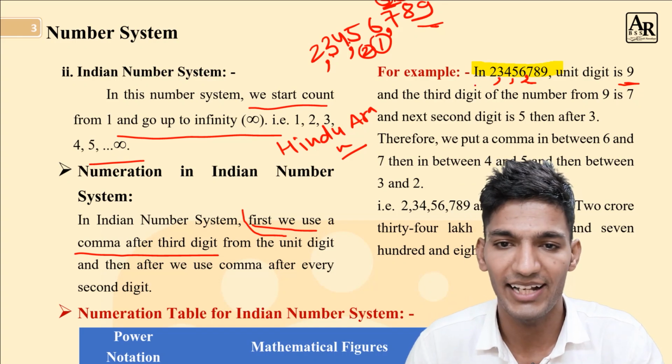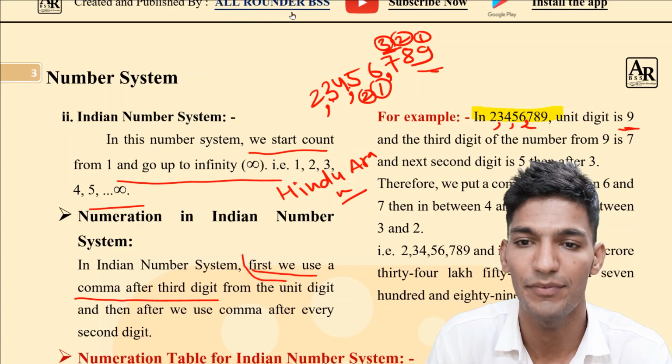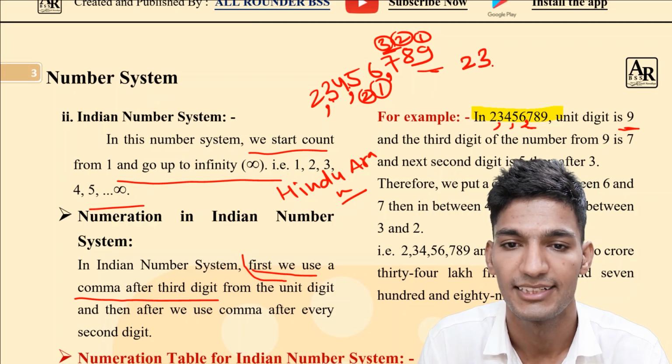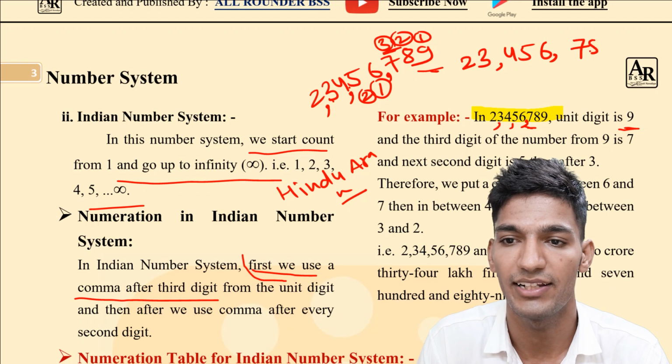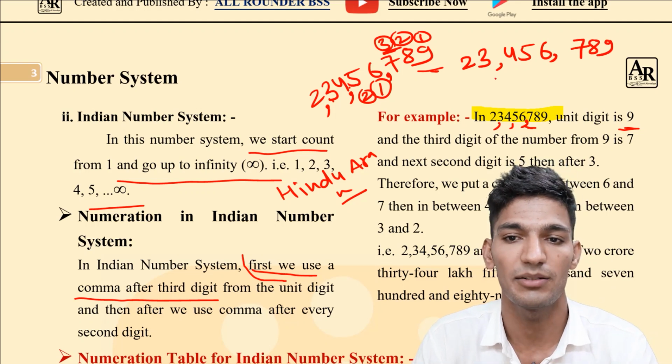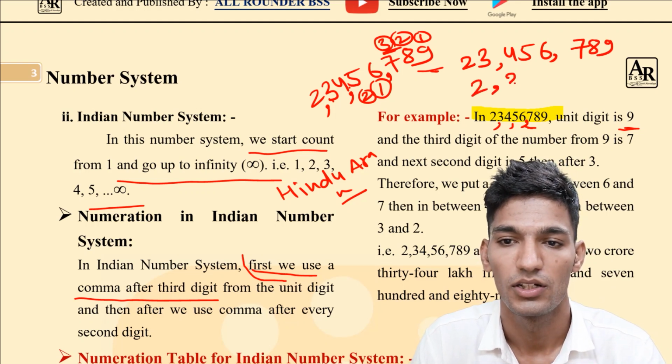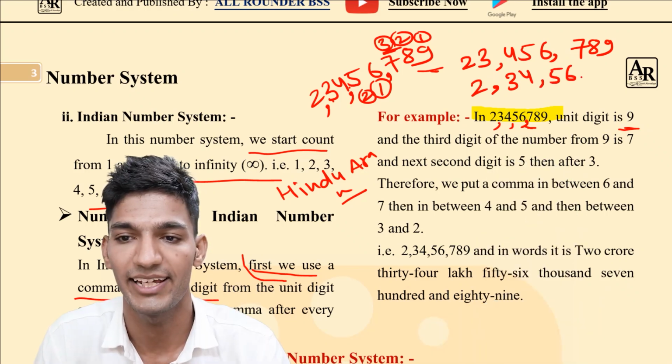So in the international number system, the same number was 23,456,789. But in the Indian number system, the same number is 2,34,56,789.